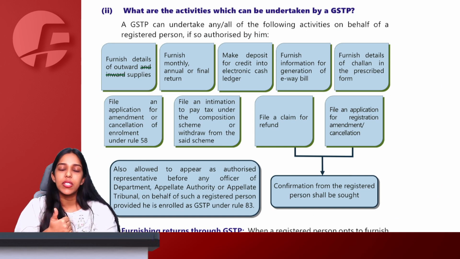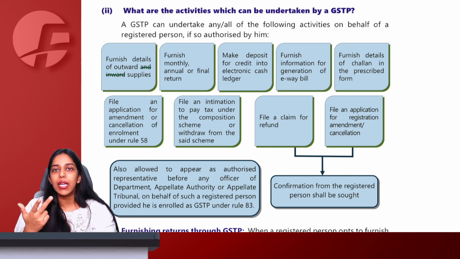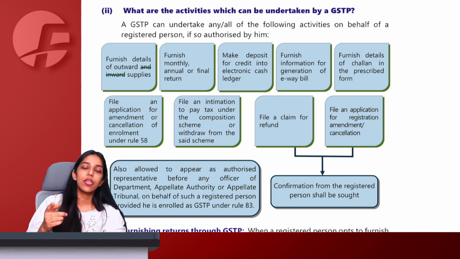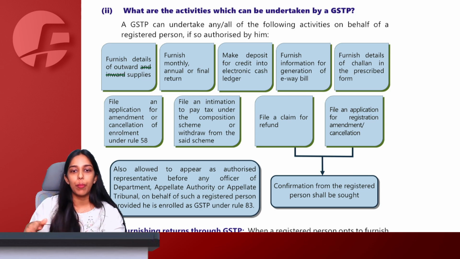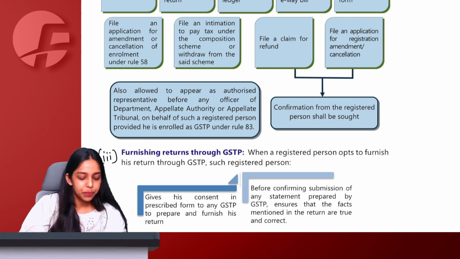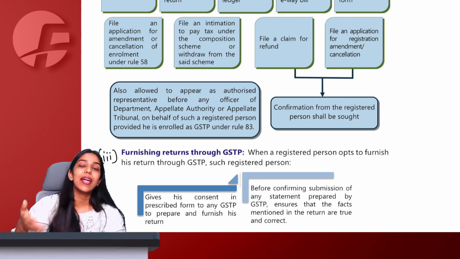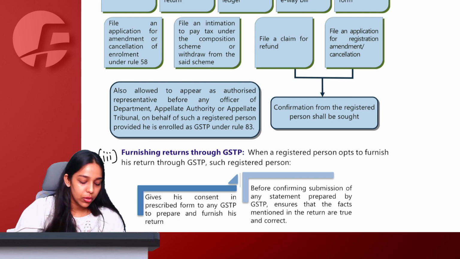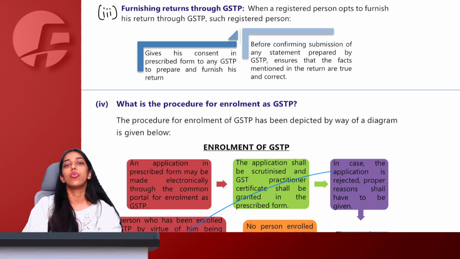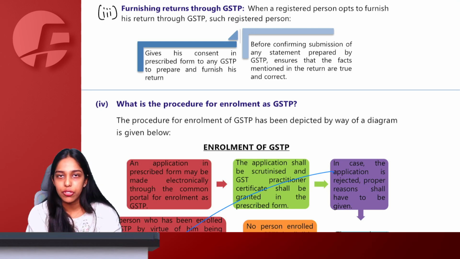You can file that person's return, generate challans, make payments, do refund applications, cancellation applications, application for conversion from regular to compo, compo to regular, or file amendments. You can also represent that person in the court or tribunal.